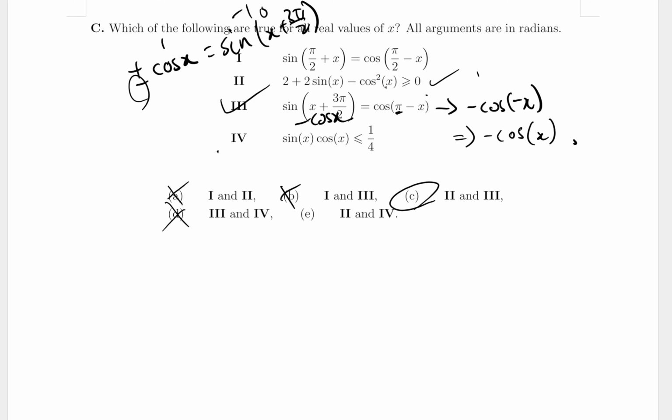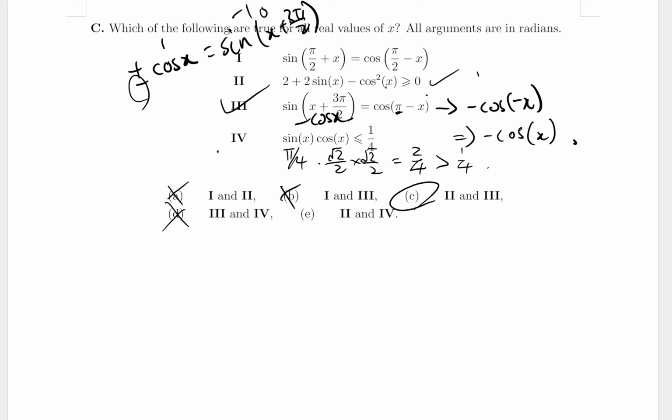So last thing, why is 4 wrong? You could quickly think about that. Why is 4 wrong in general? Well, obviously when x is pi on 4, sine of pi on 4 is root 2 on 2. Root 2 on 2 times root 2 on 2, what's that? That is 2 on 4, which is greater than a quarter, right? So that breaks rule 4 straight away by one counterexample. Okay, great. So yeah, there we go.